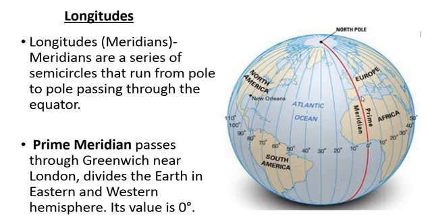Now the prime meridian. The prime meridian passes through Greenwich near London. Here Greenwich, London.